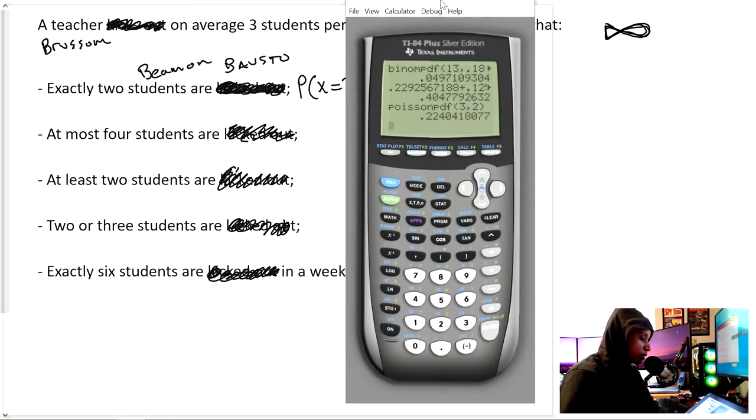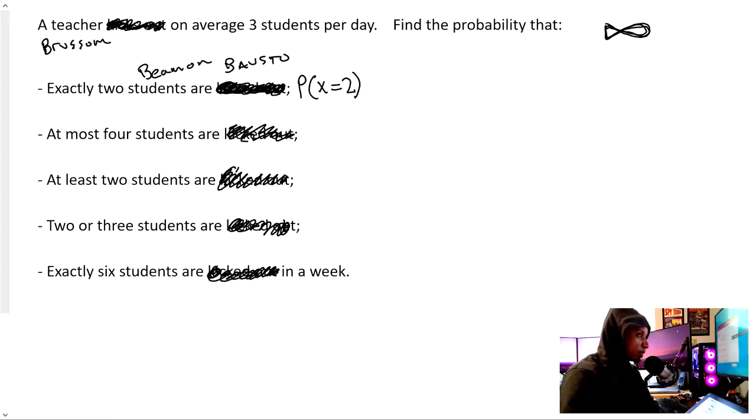Here we got 22.4%. Write that down. 22.4%. All right. So remember, this lambda means the mean. Not like Mr. Poisson. He's mean, but this mean means average. Average. There you go.